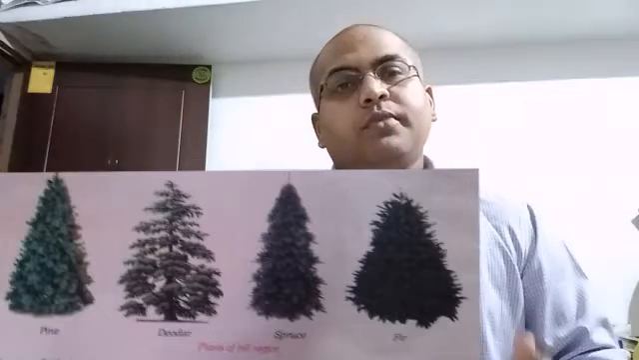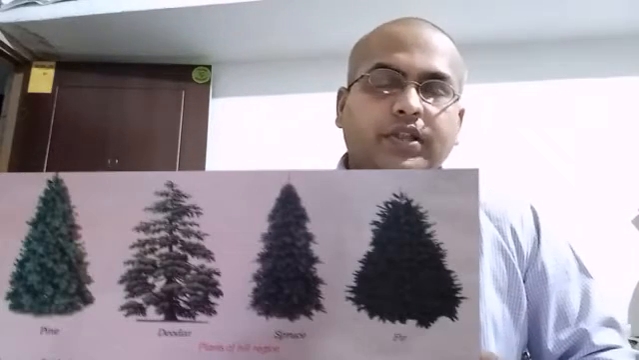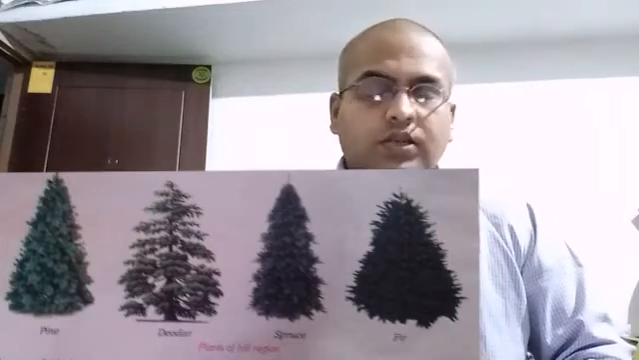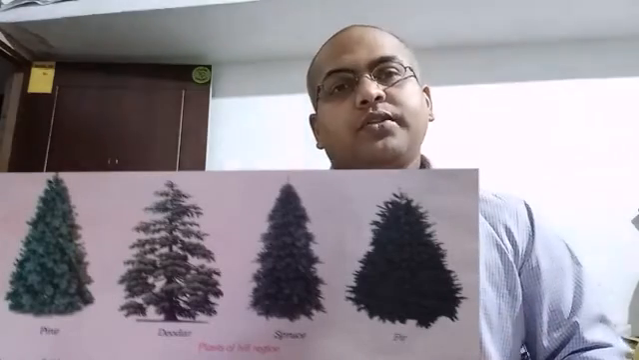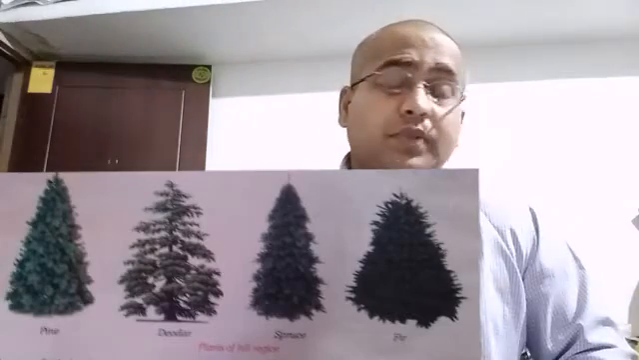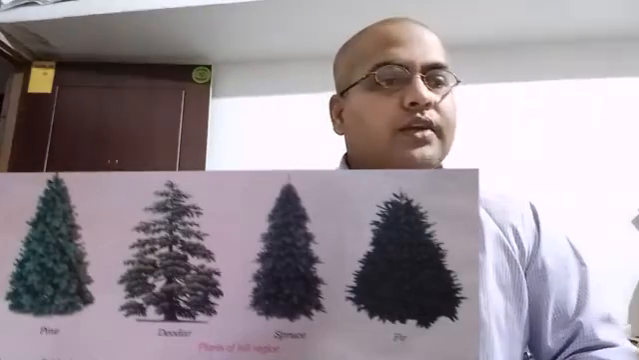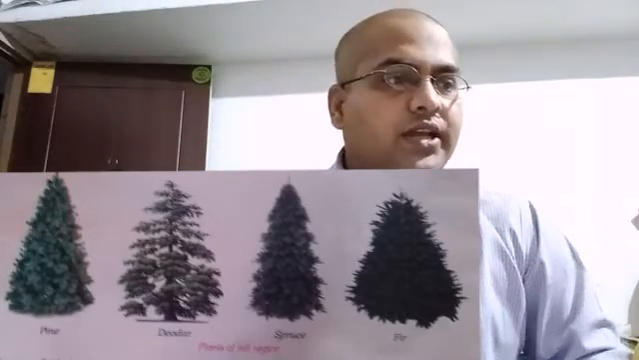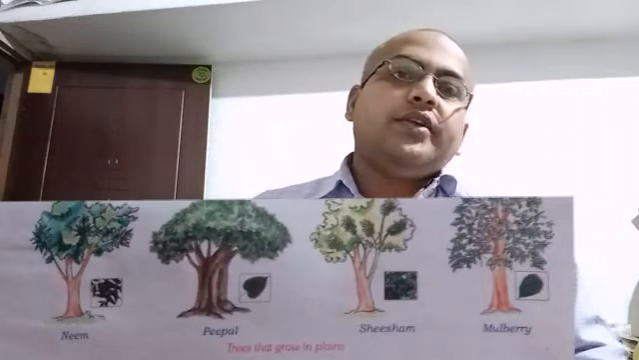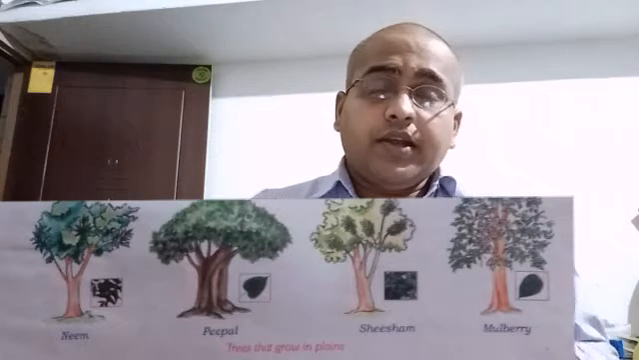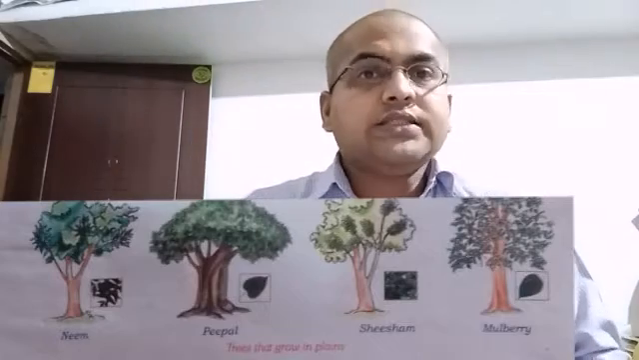Again, I am repeating. Number one, plants of the mountain region, number two, the plain region, number three, the coastal region, then the desert region, then the marshy areas, and then the heavy rainfall areas. So these are the different types of terrestrial plants. Let's discuss one by one.